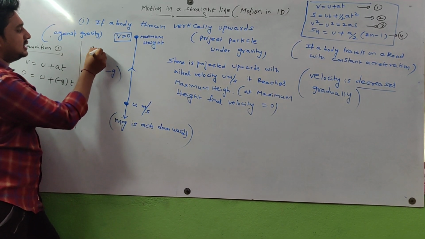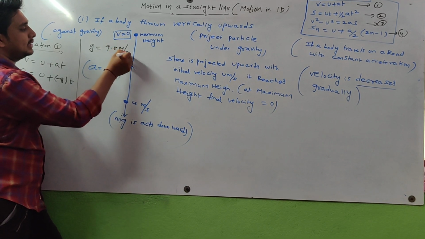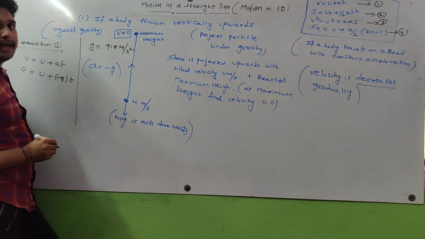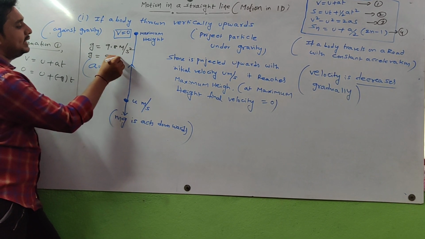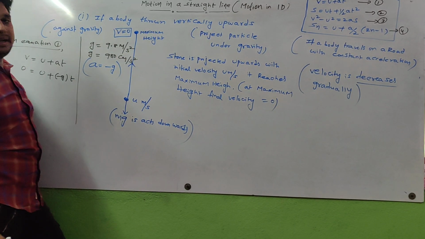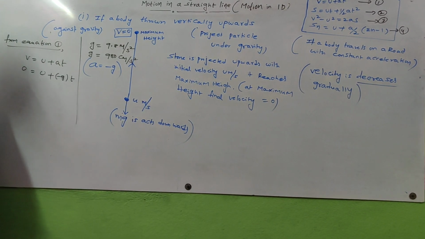G value is a constant value, small g, that is 9.8 meter per second square. Otherwise, in the CGS system, it is 980 centimeter per second square. In the MKS system, 9.8 meter per second square.